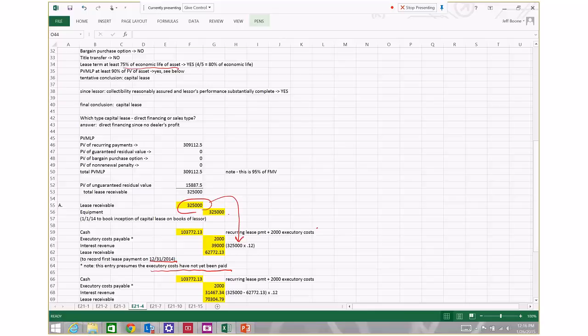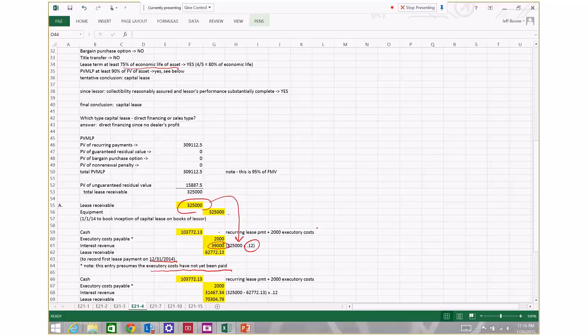And we're going to multiply that times the interest rate that is implicit in this lending agreement from the point of view of the lessor, which is 12%. So we take 325,000 times 12%. That gives us 39,000.